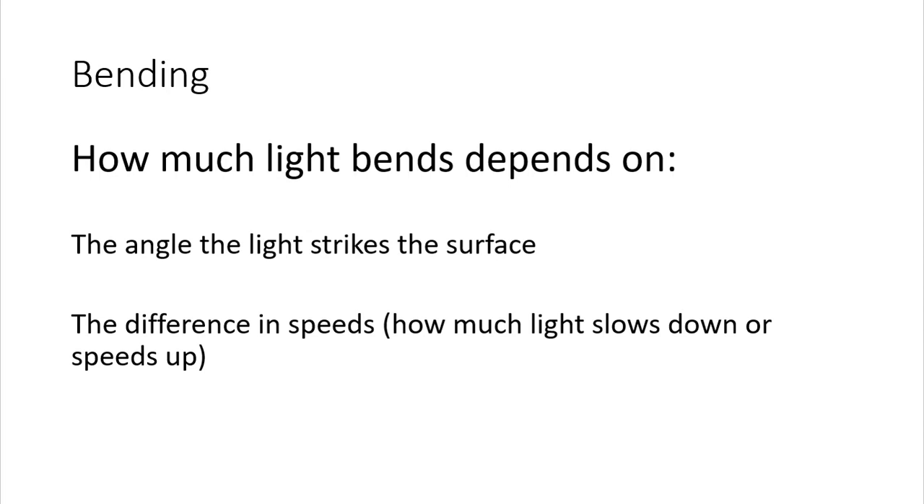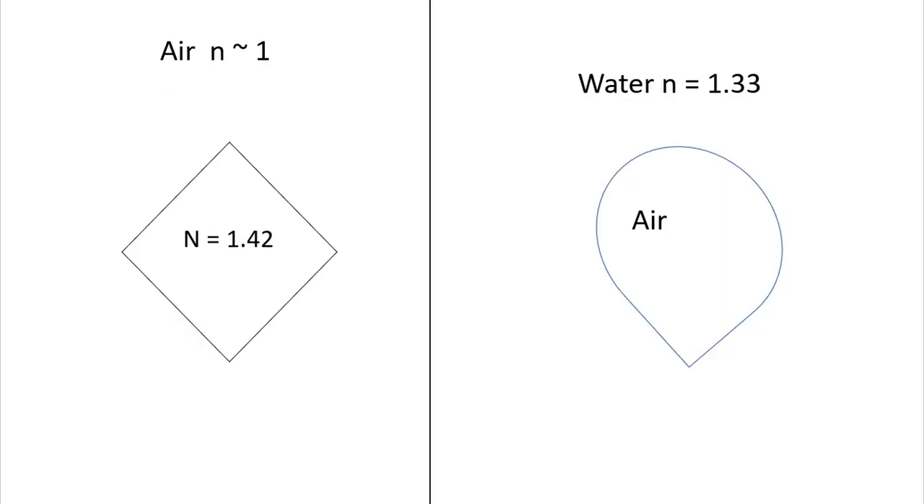So we care about the angle that the light strikes the surface, and we also care about the difference in speed. How much is speed going to change when it goes from one material to another? Now, there is an equation for this, but I'm not too worried about the equation right at the moment. But let's say we had this situation.